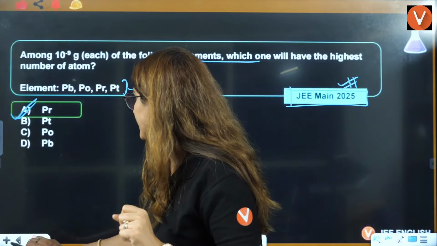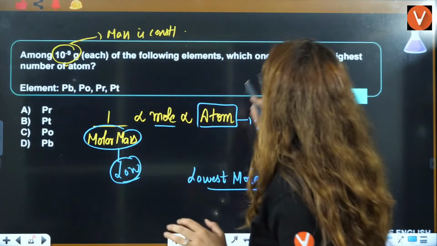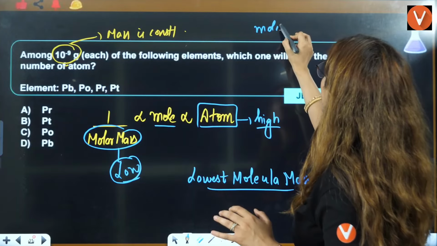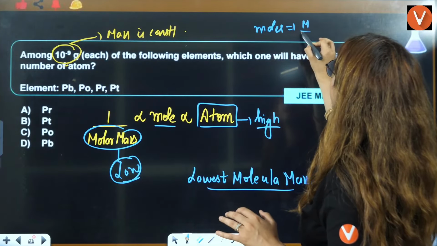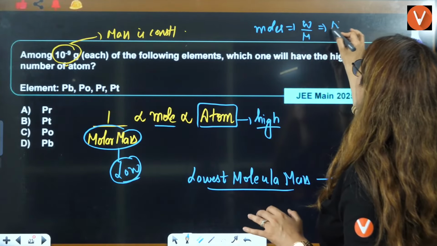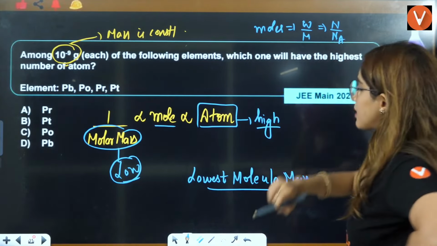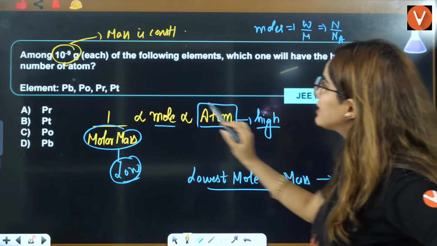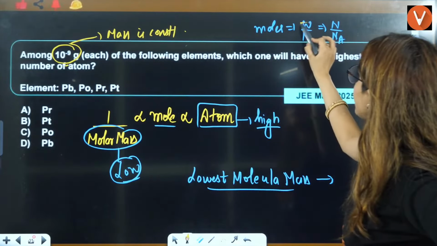Simple thing, nothing to worry. Tell me one thing. Mole is two things, right? Mole is given mass by molar mass. Mole is also number of particles by Avogadro's number. Now they have given that the mass is constant. That means this is constant.